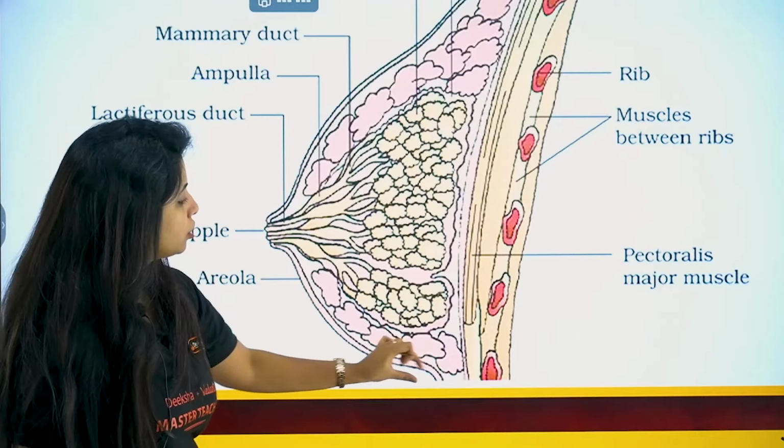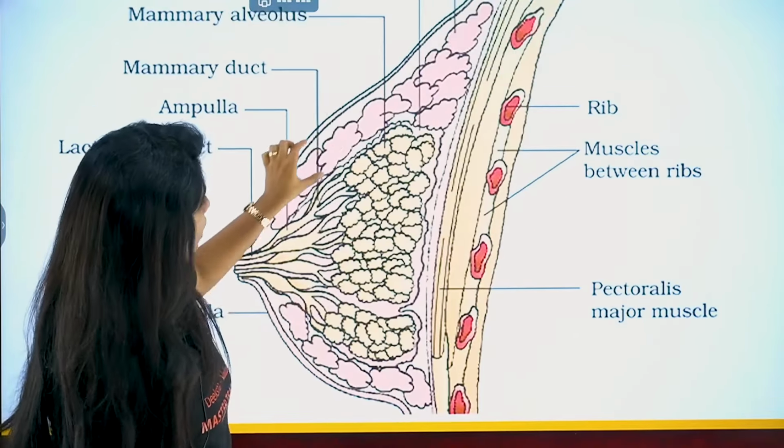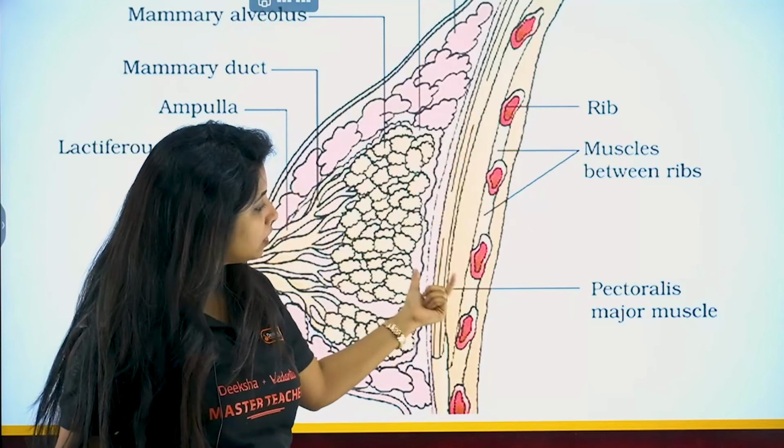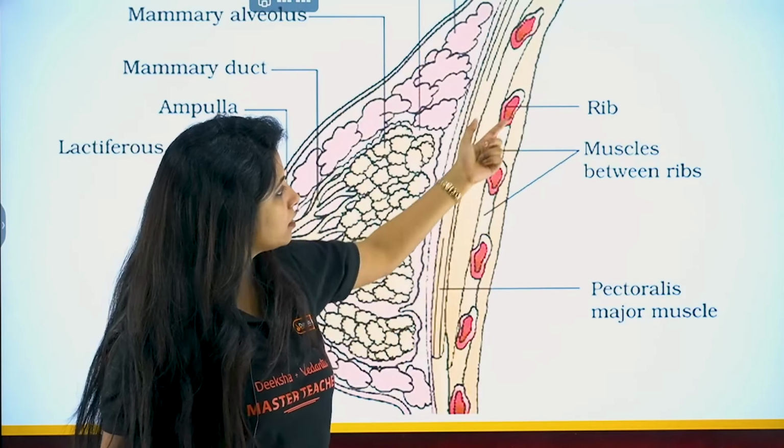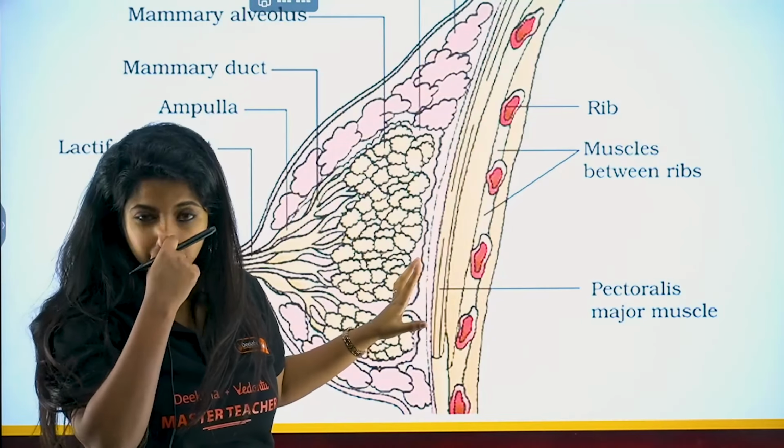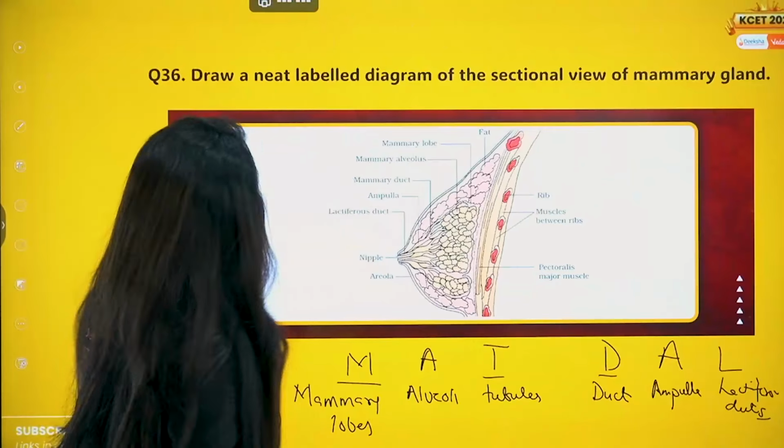Over here you have the nipple area. This is the areolar tissue. Here you have the fat. At the back side you have the ribs. Okay, and the muscles between the ribs. That's all. So have that understanding.